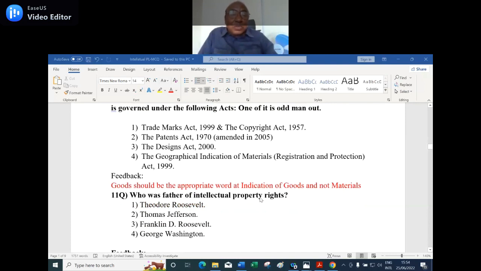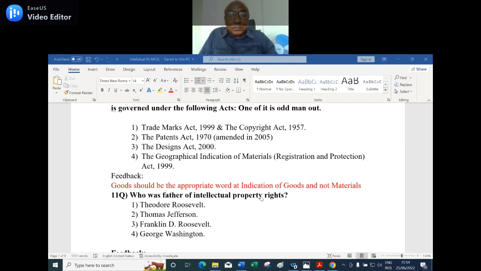So the 11th question, who was the father of intellectual property right? Number one, Theodore Roosevelt. Number two, Thomas Jefferson. Third option, Franklin D. Roosevelt. Fourth option, George Washington. Third option, Franklin D. Roosevelt.